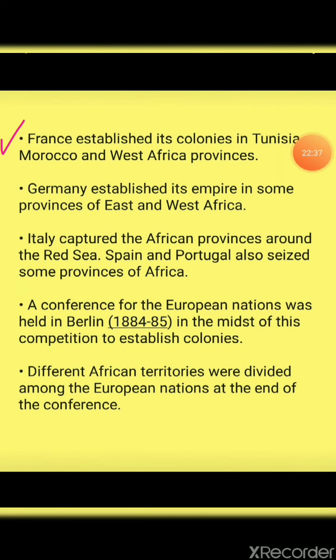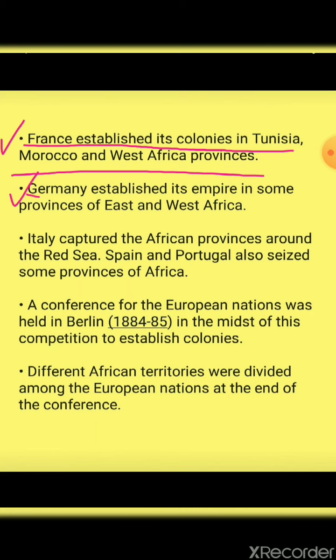Next, now we'll move on, that is with France. France established its colony in Tunisia, Morocco, and West Province. Now over here we have seen first France conquered Algeria, that was in North Africa. Okay, he didn't even stop over there. He even established his colony over Tunisia, Morocco, and West Africa province. Next, Germany established its empire.